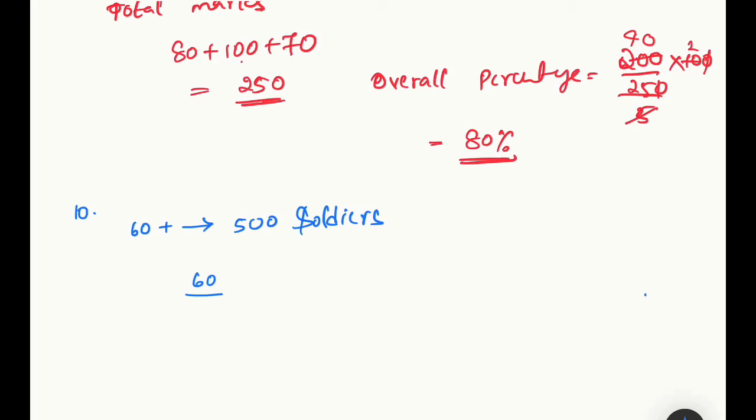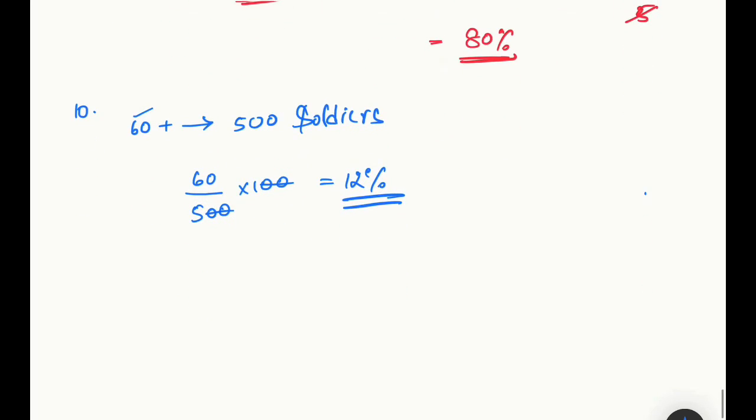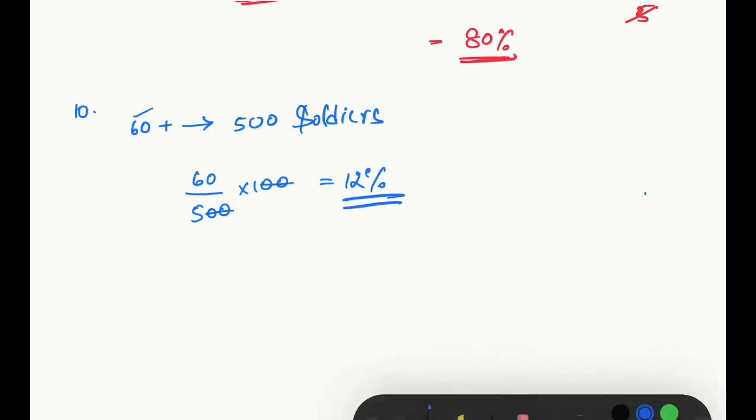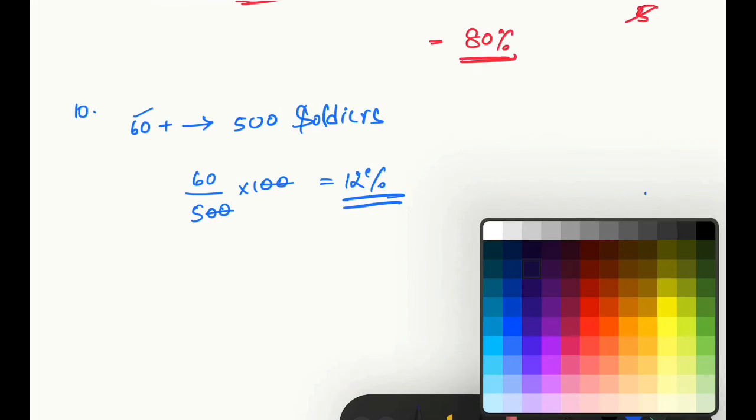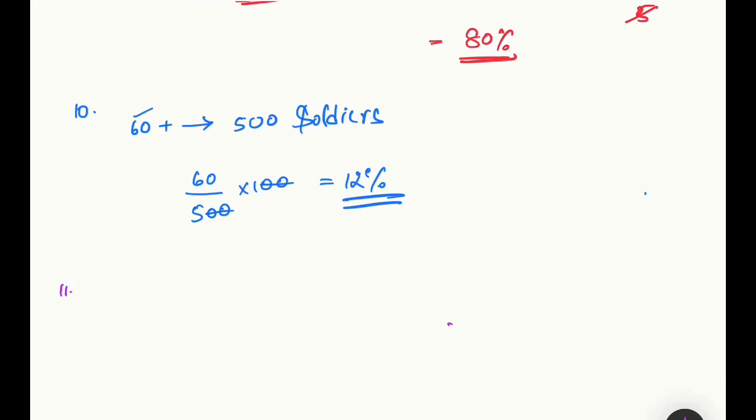So it is 60 by 500, into 100. 60 is what percentage of 500 we need to find out. So you get it cancelled. 60 by 5 is 12. So it is 12%. Hope it's clear. What percentage of the earlier soldiers, that is, 60 makes what percentage of 500? So you got it as 12 percent. Okay, coming to the next question.